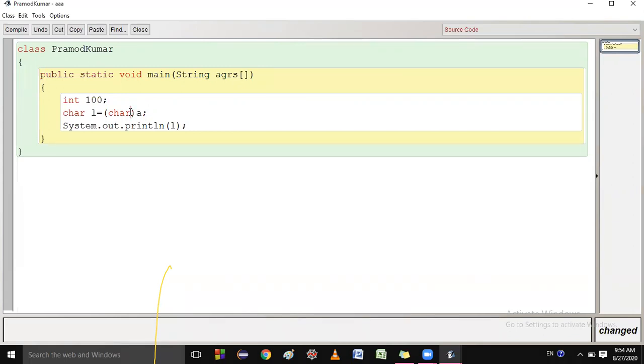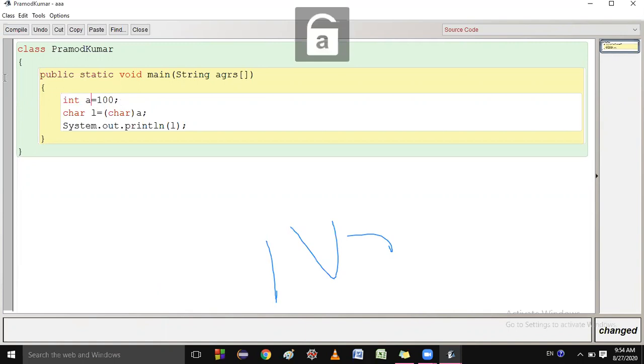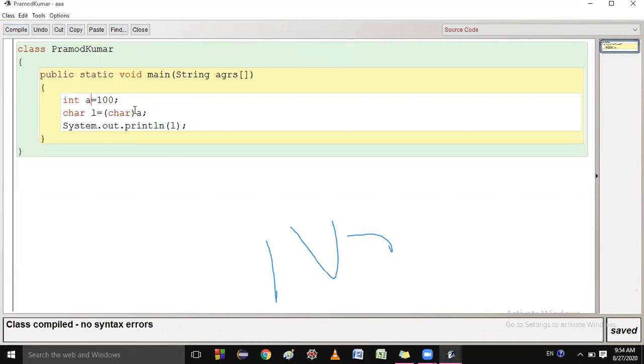Because if I convert this A to character, then which type of character is it converting? Let me show you, int A equal to 100. If I write this, then what are you getting?